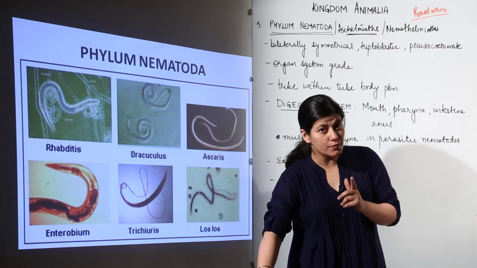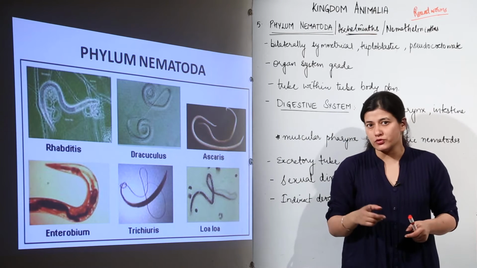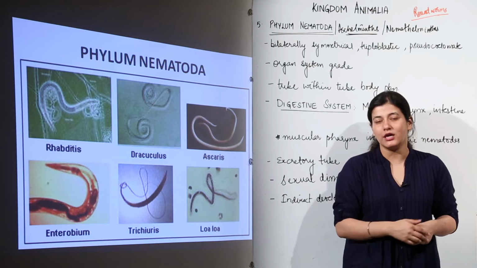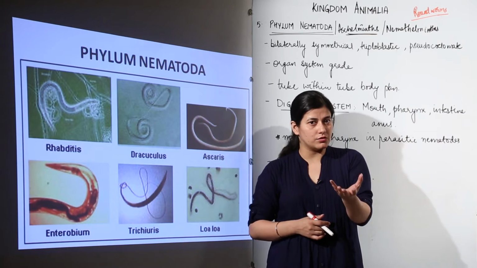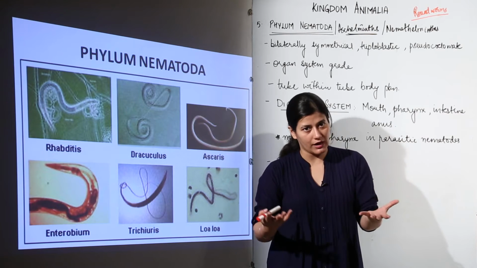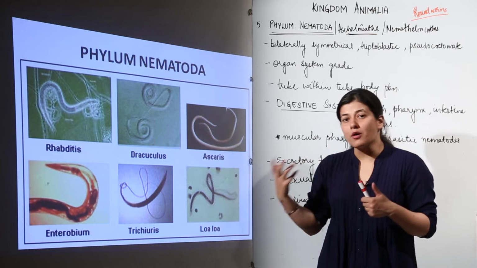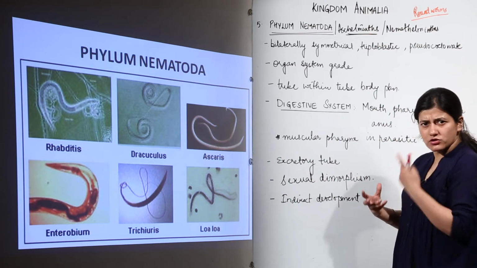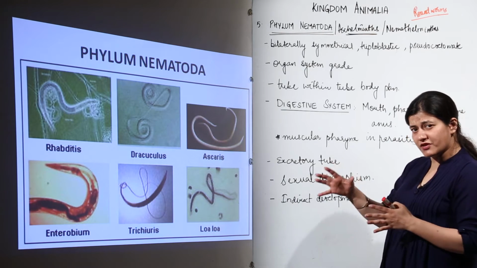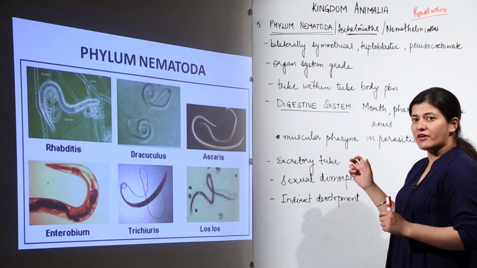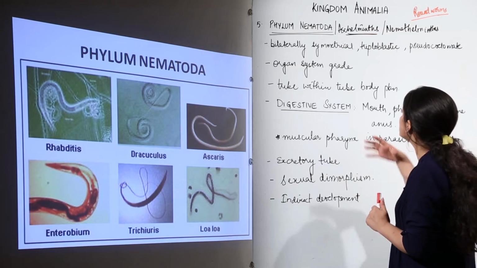Abundant. This is not to be confused with the diversity term that I used with arthropods, when I said that out of 10, 7 would be arthropods. Here I am saying abundant. If you take a lump of soil in your hand, you would have so many nematodes inside it. So you can make out the abundance of these organisms. They are probably the most abundant because they are microscopic and present in large numbers. This has nothing to do with the species, because compared to the species of other phyla, around 15,000 is quite a lesser number for a phylum.